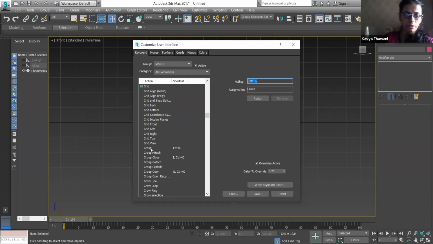Whenever you are creating any shortcuts, just give a shortcut key over here and assign it to whatever you want. I have created a shortcut for group, group close and group open. O I have kept for group opening, and I for closing a group.